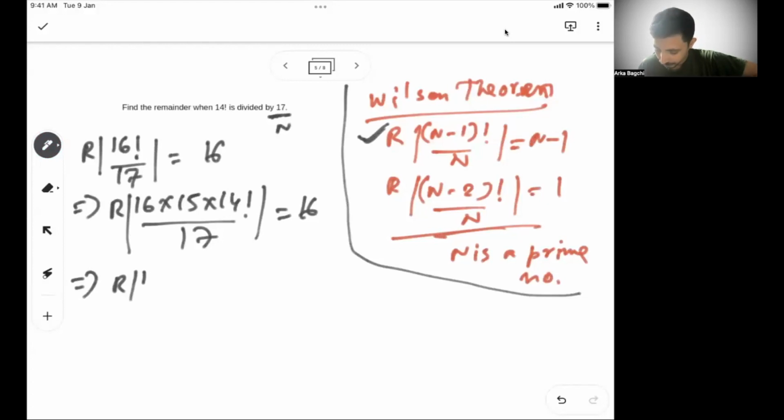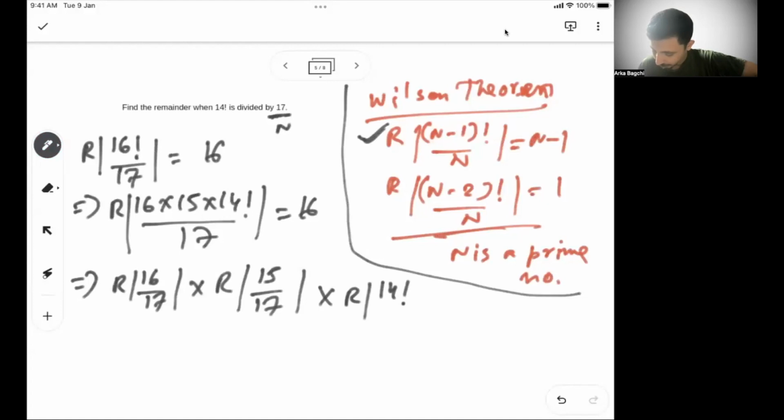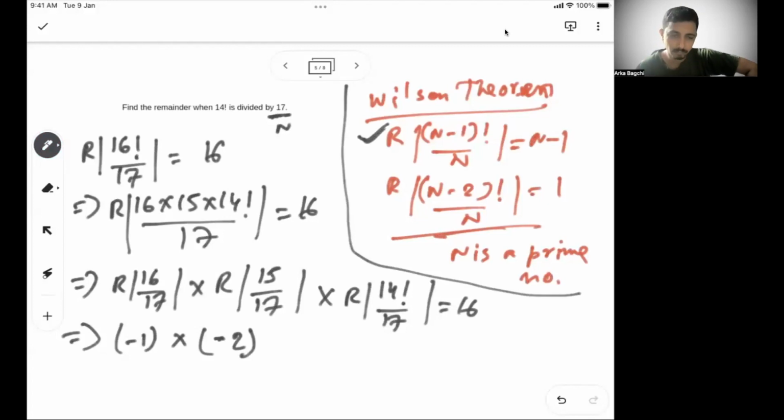So remainder of 16 by 17 into remainder of 15 by 17 into remainder of 14 factorial by 17 is equal to 16. In the first case, your remainder is minus 1. In the second case, your remainder is minus 2. Like I said, minus 1 is basically 17 minus 1, 16 is the remainder. You can write 16 into 15 as a remainder, or you can write minus 1 into minus 2 as a remainder.